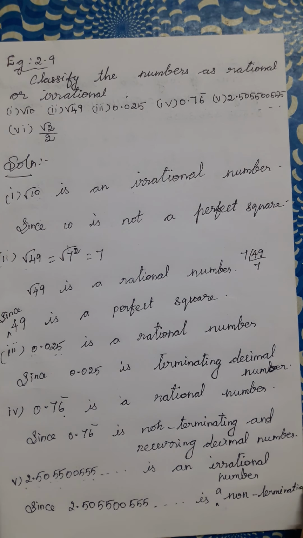Here the numerator is which number? Integer. But the denominator, root 2, inside the root what number is there? Not a perfect square number. Therefore this number is an irrational number. Root 2 by 2 is an irrational number.